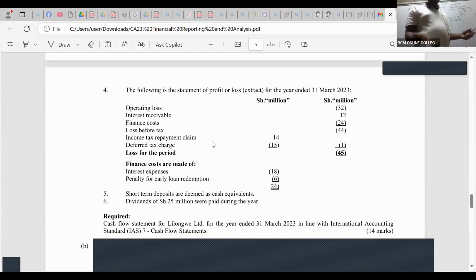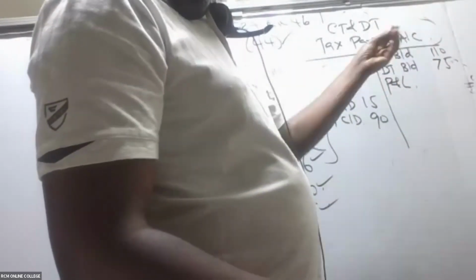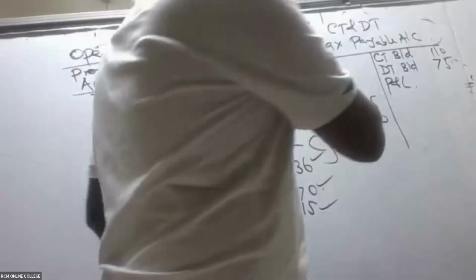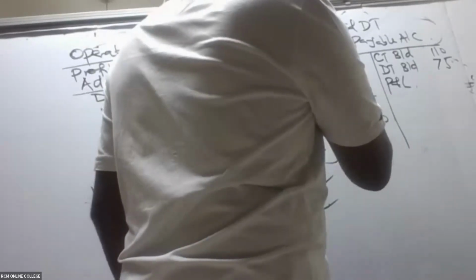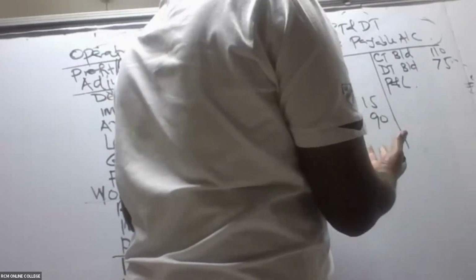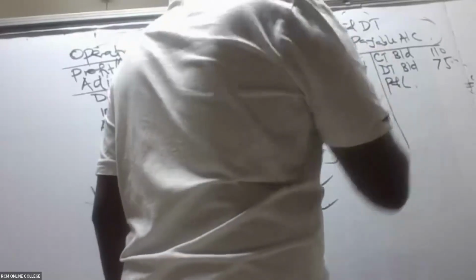So here we are claiming, and there is a deferred tax charge of 15. So there are two ways. So this claim is a tax income. Remember, when the tax liability was increasing, we were crediting. Whenever the tax liability increases, we credit. But now we have a tax income which is supposed to reduce this. So we have in this case here the tax claim. So this tax claim, ladies and gentlemen, is basically an income to us. So this tax claim is 14.